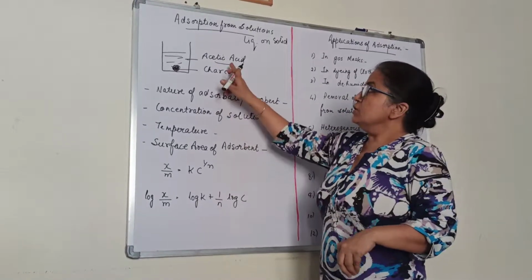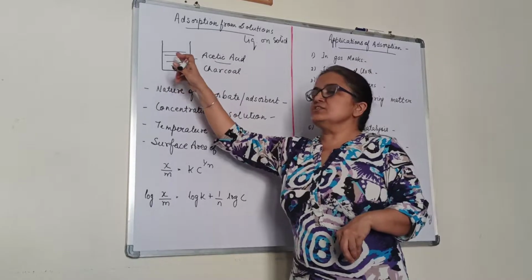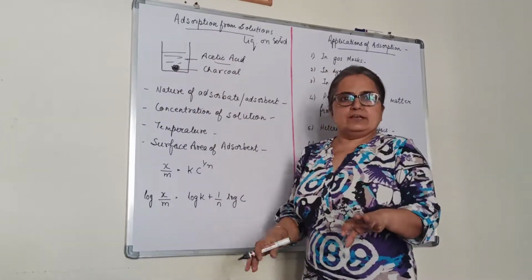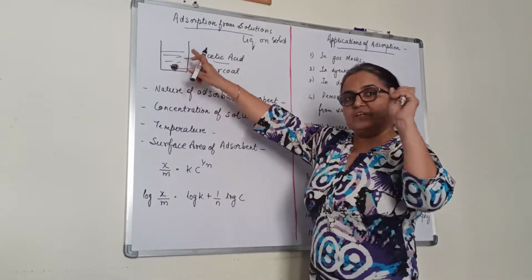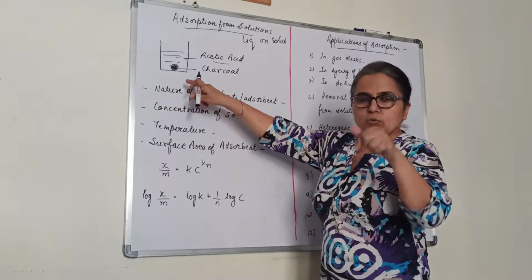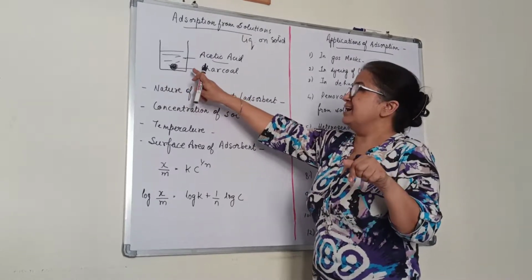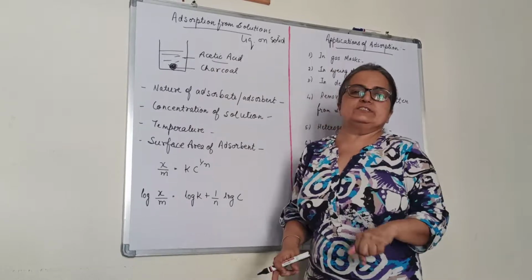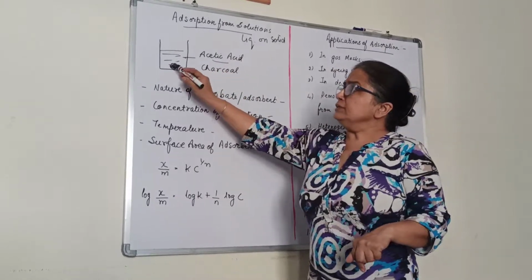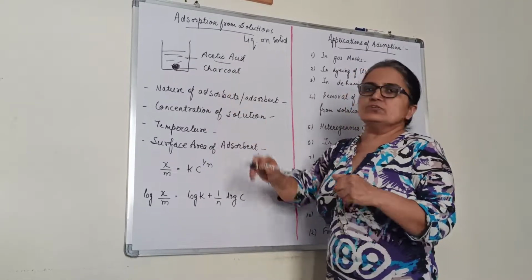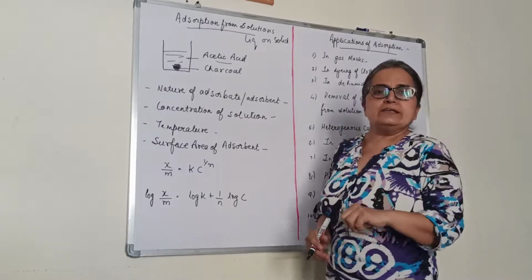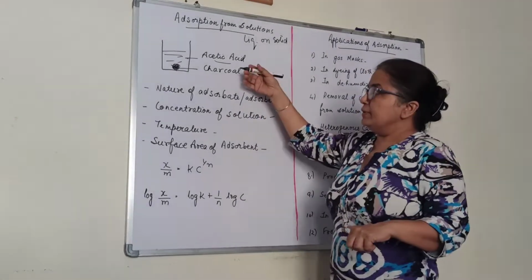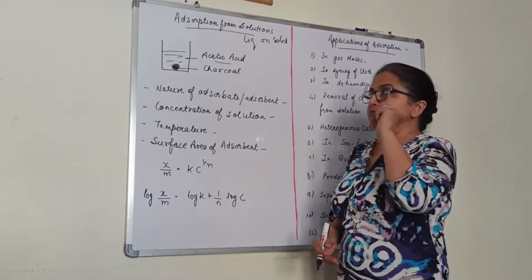So what happens? The concentration of the acetic acid in the solution decreases. If you measure the concentration in the beginning and after keeping charcoal, again you measure, acetic acid's concentration decreases. And on the charcoal, its concentration, that is surface concentration, increases. So this is one example. You can have one more example somewhat similar to this.